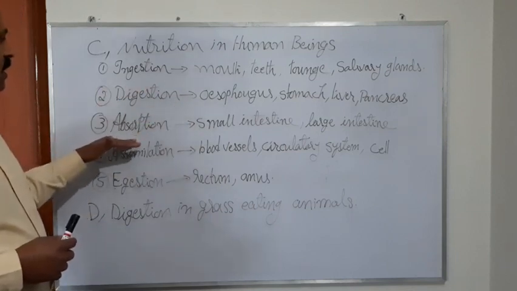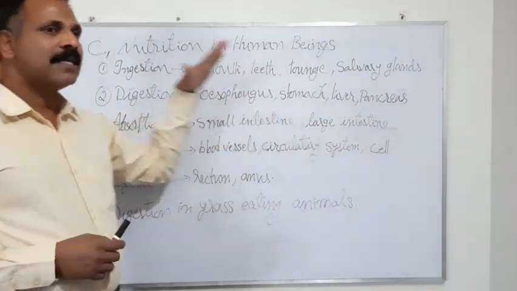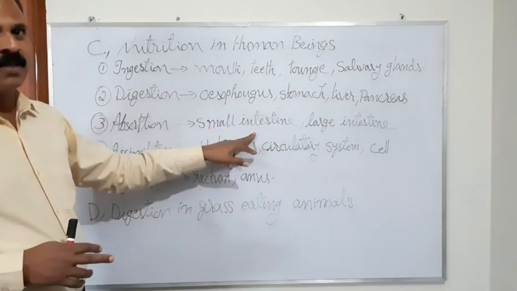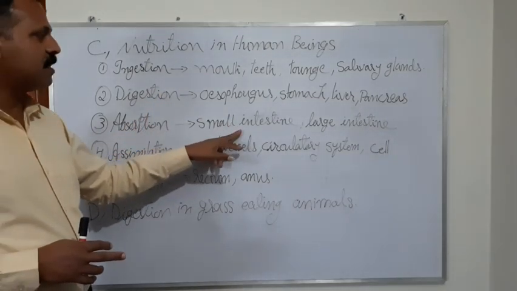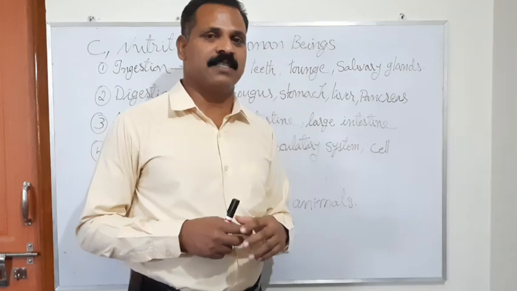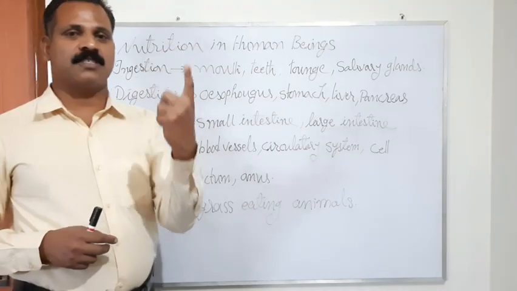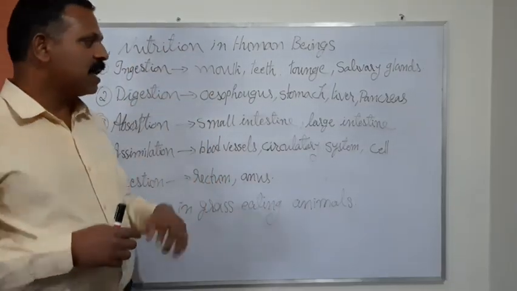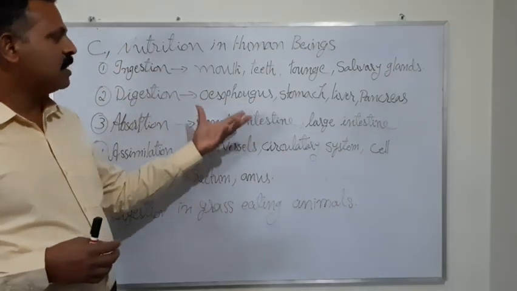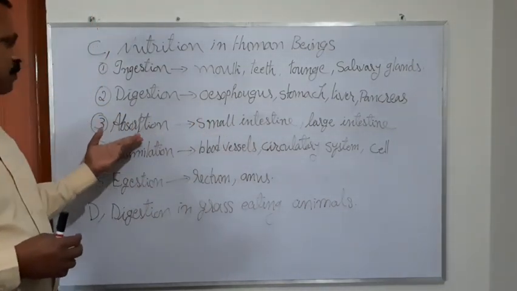And the third stage is absorption. When the food is completely digested in the stomach, it is pushed down to the small intestine. Absorption is mainly done in the small intestine. The digested food is absorbed by the small intestine. On the inner walls of the small intestine there are finger-like projections, which are highly sensitive and absorb the digested food into the blood. This procedure is called absorption.